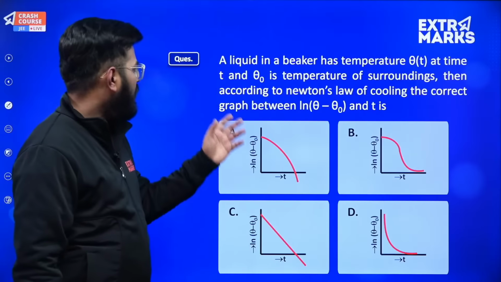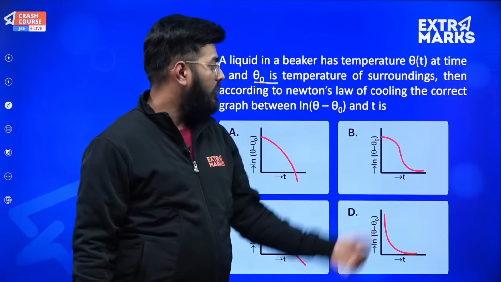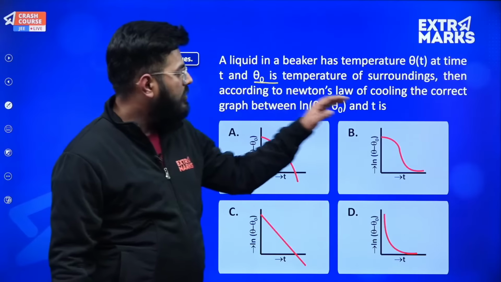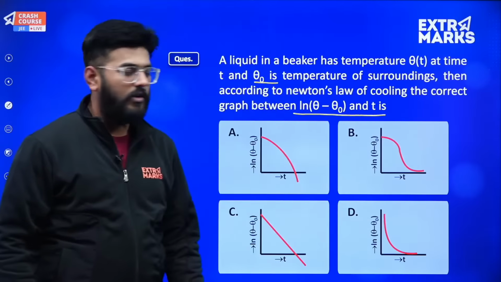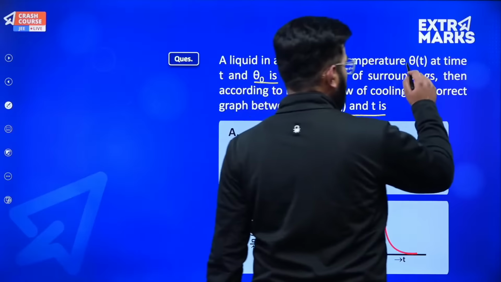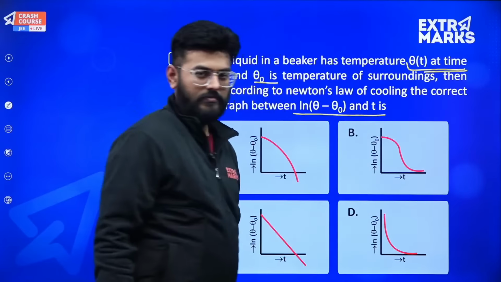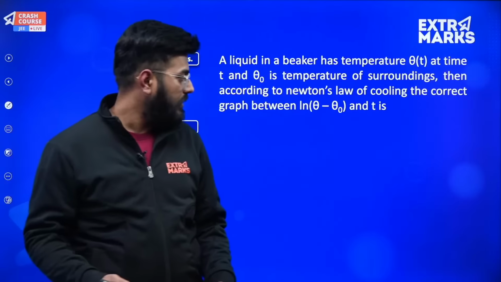So what it says is, a liquid in a beaker has temperature theta at time T, and theta naught is the temperature of the surroundings. Then according to Newton's law of cooling, the correct graph between natural log of theta minus theta naught and T is. So they are saying theta to be any general temperature. They are not specifying the initial temperature or the final temperature.